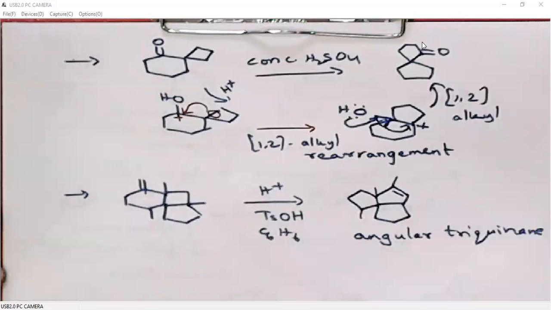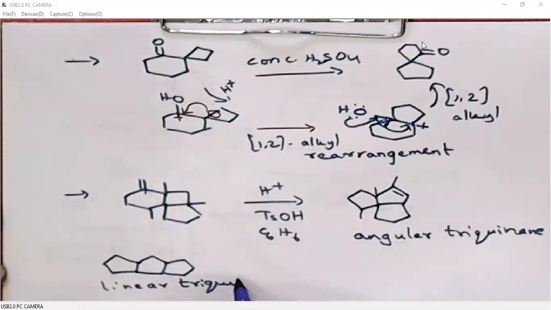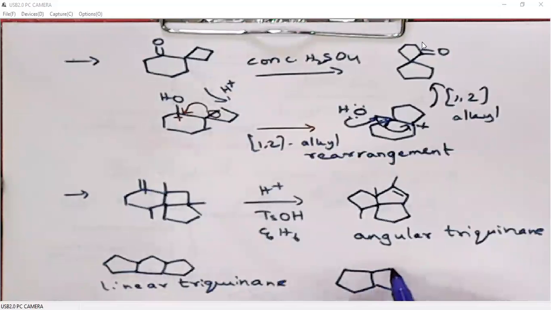If the 3 five-membered rings are linear, it is called linear triquinane. We also have another type of 3 fused 5-membered rings, where all 3 rings are fused at 2 carbons, and the third 5-membered ring is also fused at this carbon.